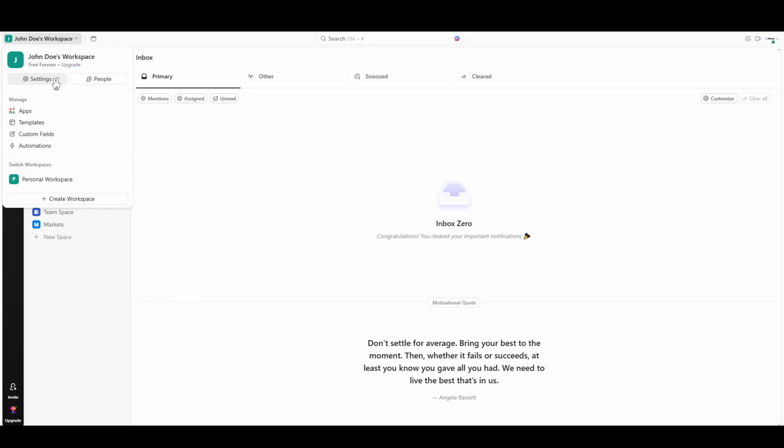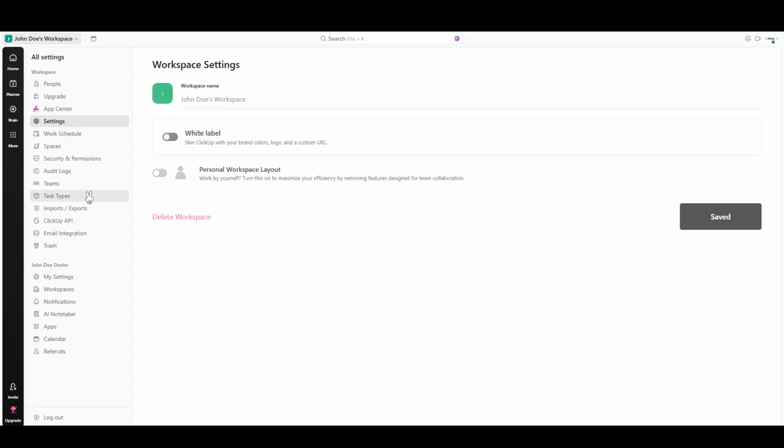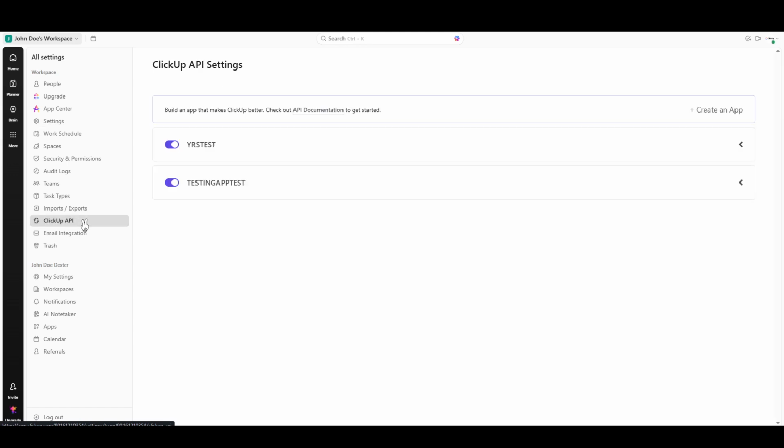From this drop-down menu, you need to select Settings. This will take you to the section where you'll find all things related to your account configurations. Under the Settings menu, search for the ClickUp API section. This is where all your API keys are managed and displayed. It may take a moment to locate it, but scroll carefully down the settings list until you spot the ClickUp API. This section is crucial because it handles your external connections to other applications and services.